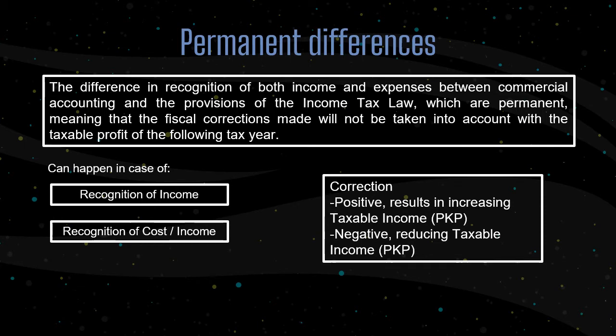Correction of fixed differences in income will cause a negative correction, meaning that the income recognized by commercial accounting but in fiscal terms must be corrected, either because it is not a tax object or because it has been subject to final income tax. This will cause taxable profit to be reduced, which in turn will cause the income tax payable to be smaller. And the correction of fixed cost differences will cause a positive correction, meaning that the costs recognized by commercial accounting must be corrected in fiscal terms, which will cause taxable profit to increase, which in turn will cause the income tax payable to be higher.